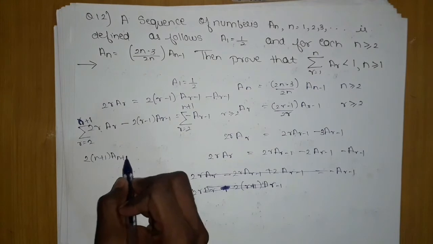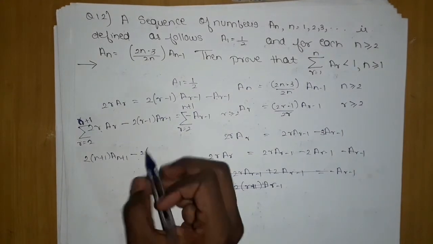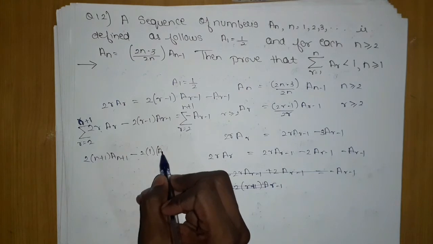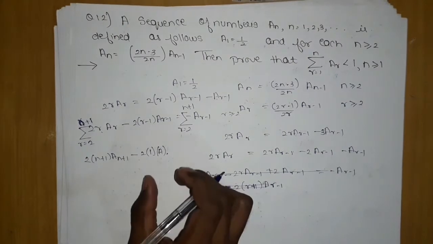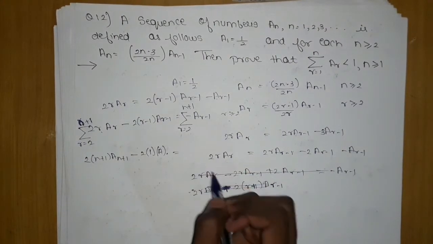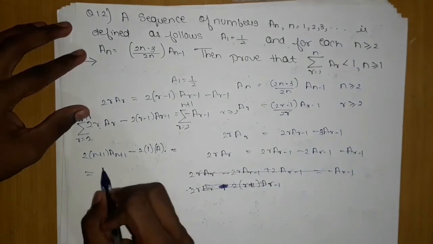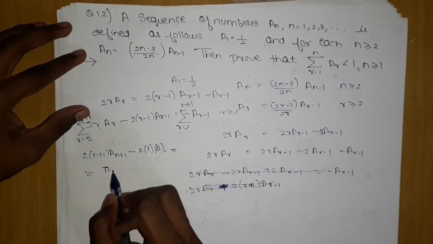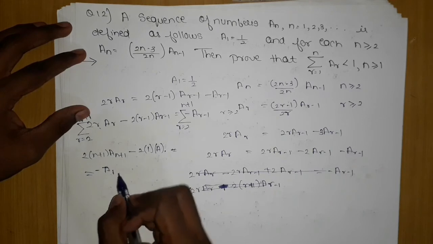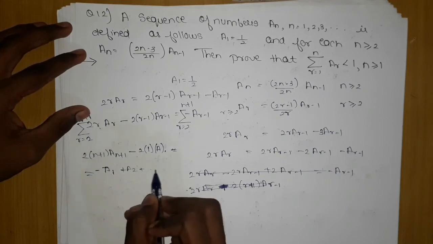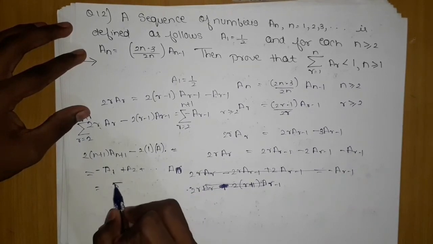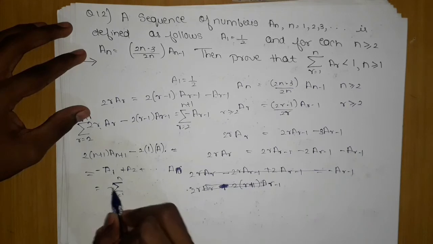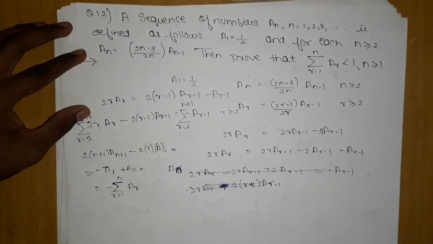And then we will substitute the value, giving me, this is the bigger one, 2 into (n plus 1) into a n plus 1 minus 2 into, if I substitute, this will become 1 into a2, means what? Only a will be left. And here if I open this, it will be nothing but a1, a2 and so on till an. So we can write it like this, it has n terms, summation r is equal to 1 to n of minus ar. Because it is giving this thing only.